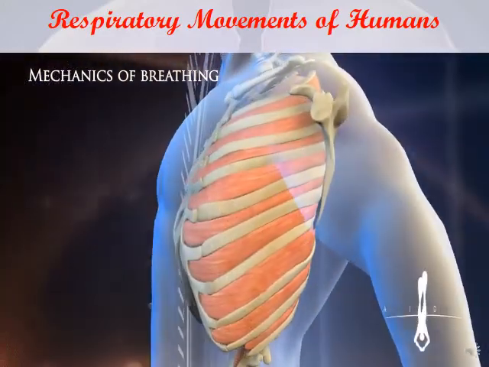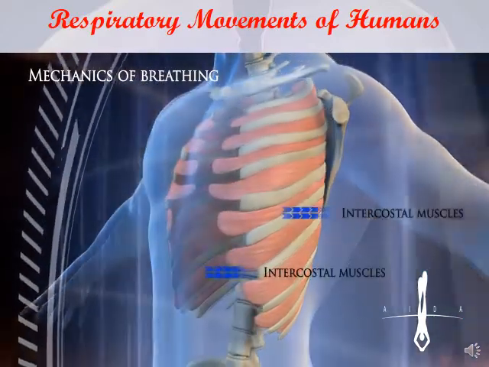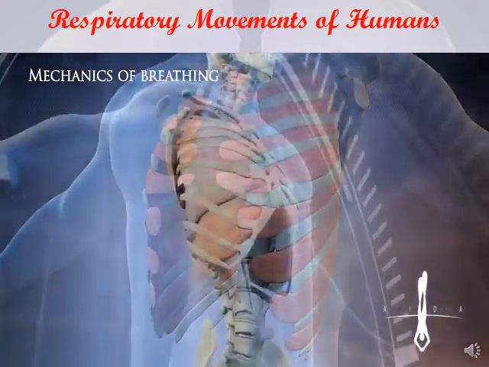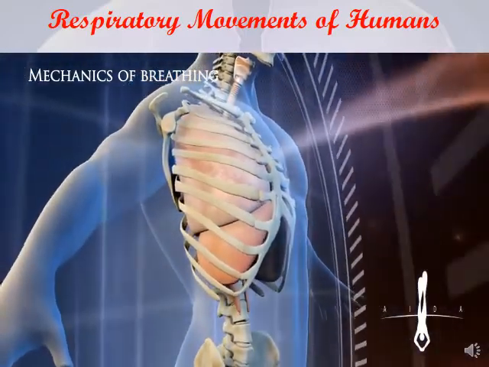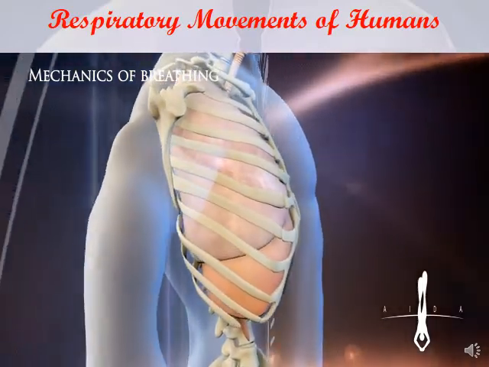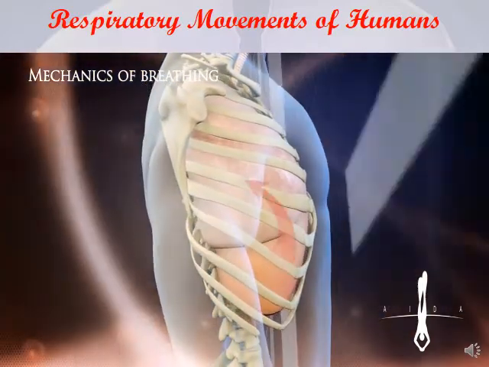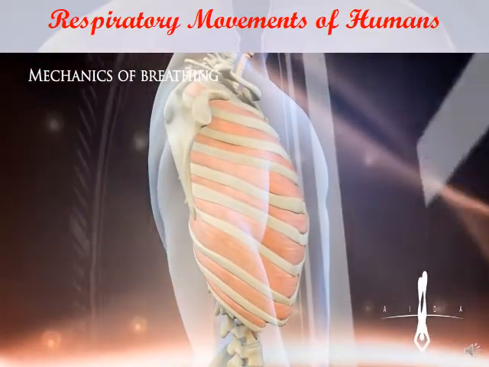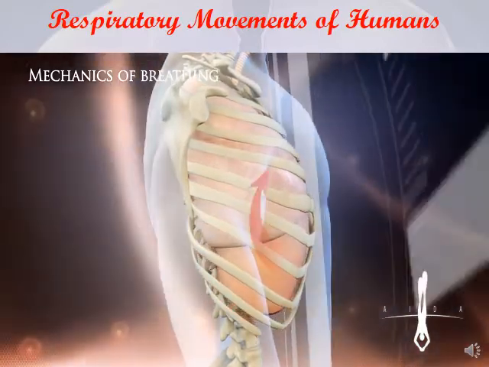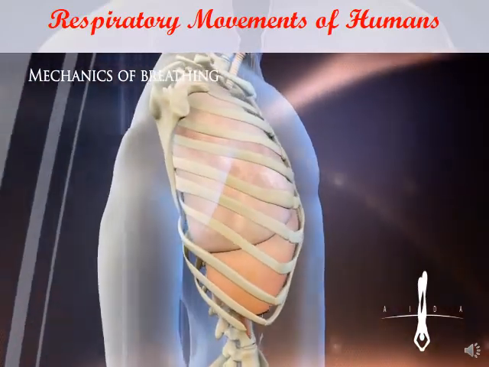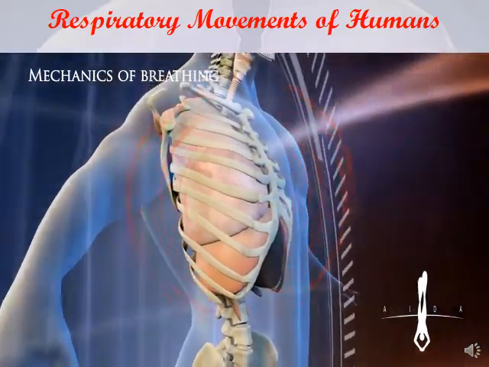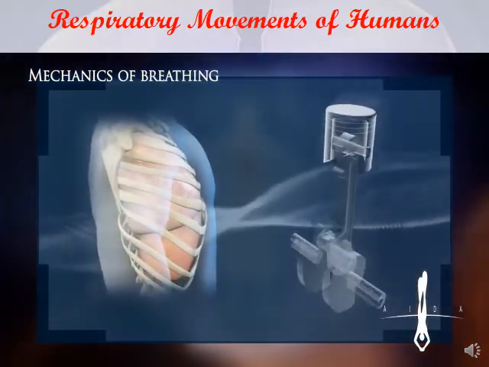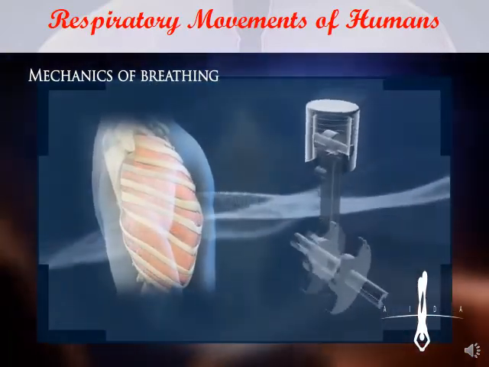The muscles that move the rib cage itself are the internal and external intercostal muscles. They are each attached to the ribs and run between them. To inhale air, the diaphragm contracts and moves down, while the external intercostal muscles contract, forcing the rib cage up and out. The combined effect of the diaphragm and intercostal muscles increases the volume of the chest cavity and expands the lungs. This expansion of the lungs increases their volume, reducing the pressure within them, causing air to be drawn in. This action is similar to a piston sucking petrol into a car engine.